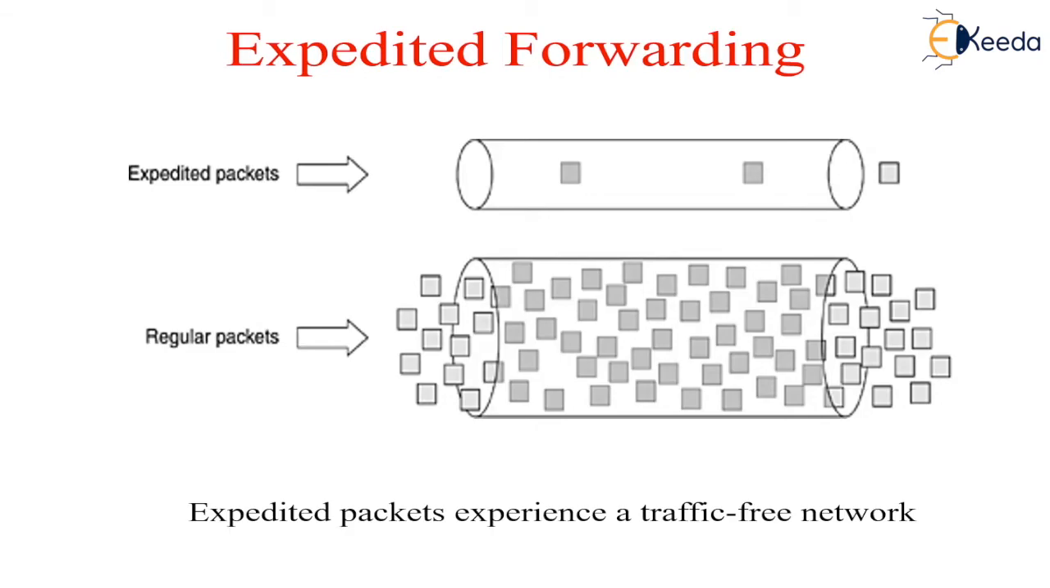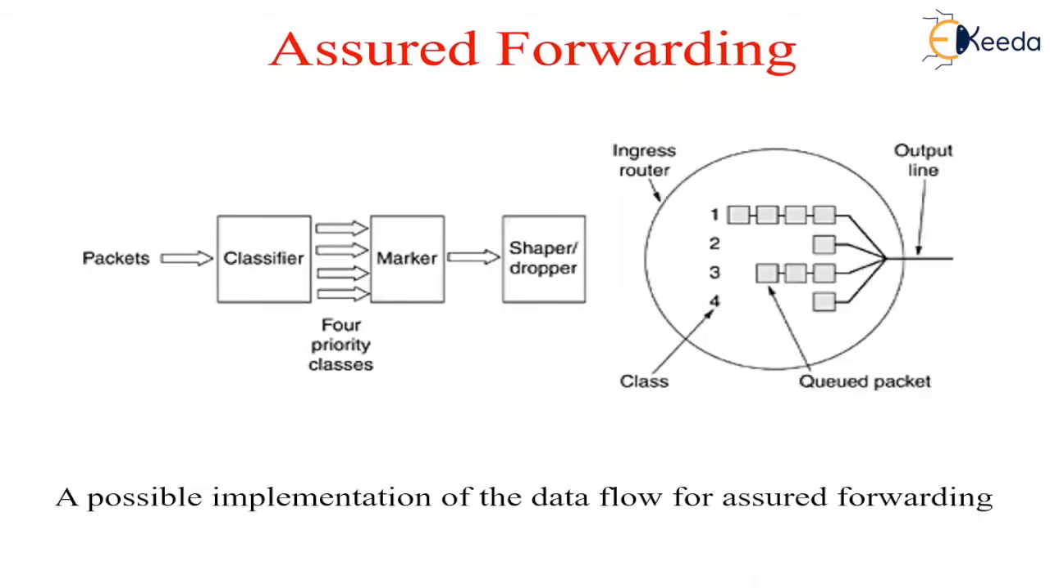Doing so would give the expedited traffic twice as much bandwidth as it needs in order to provide low delay for it. This allocation can be achieved by transmitting one expedited packet for every 4 regular packets. Then, assured forwarding.